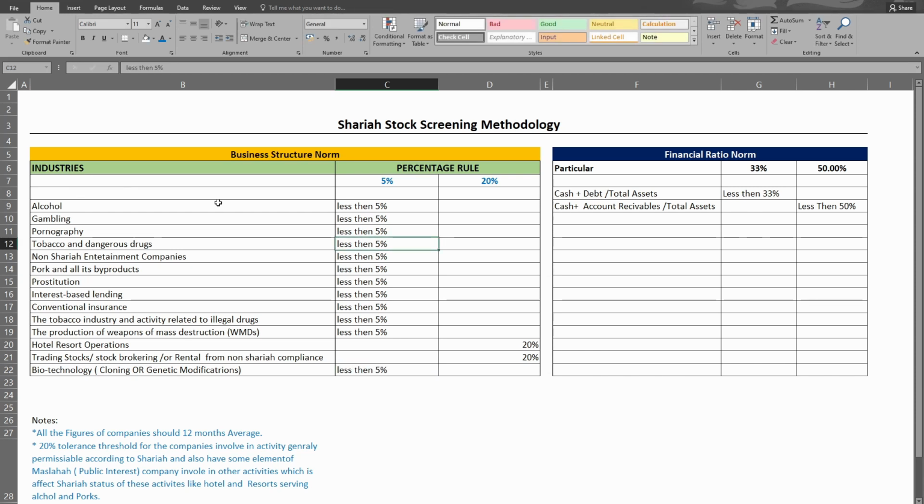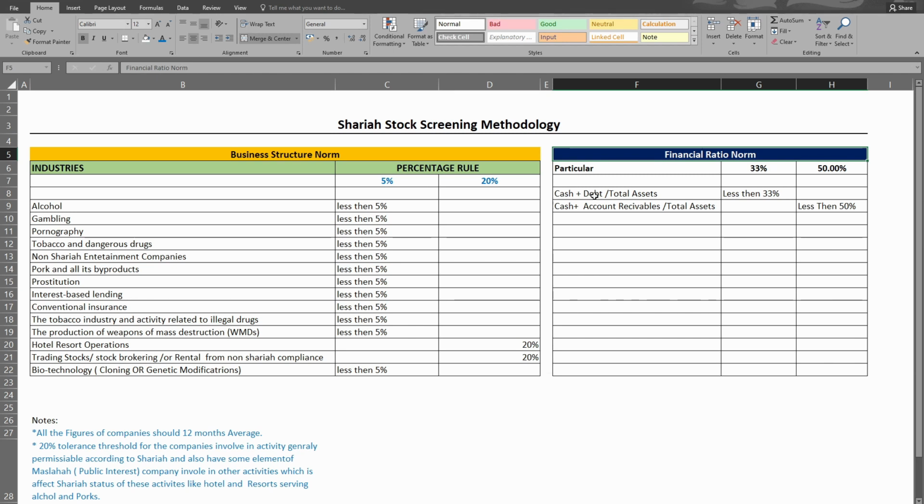The business structure should be this: the revenue from those particular non-Sharia compliant activities should not be greater than 5% of the total revenue. So hope this clears your mind. And then after this, you should go on to find the financials of the companies. There is also a norm on cash plus debt.